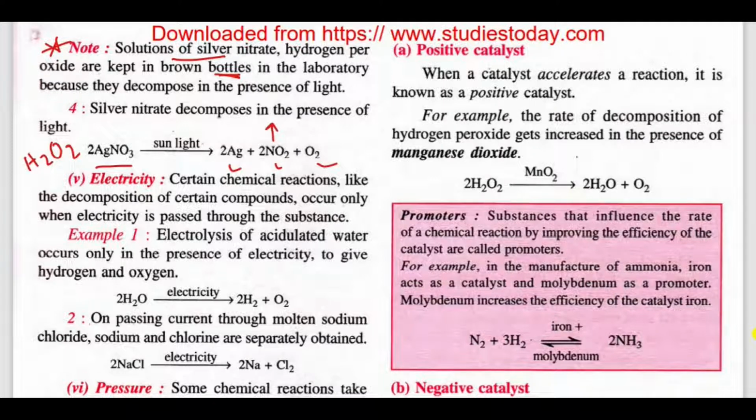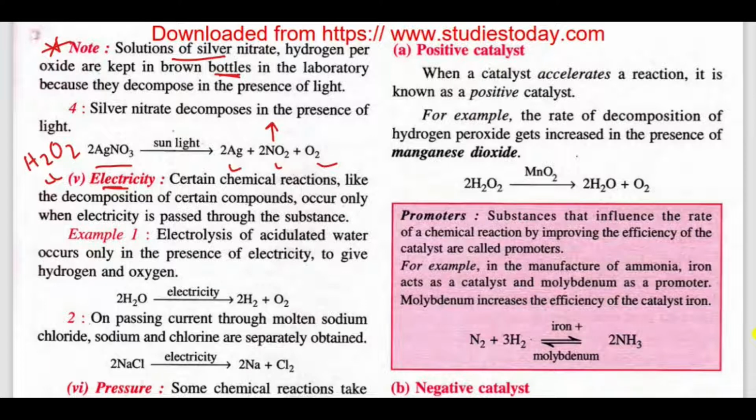Now we are giving electricity as an external energy source. Whenever we talk about electricity, the first thing we think of is electrolysis, that is the breaking of water into hydrogen and oxygen, and the water has to be acidulated water.